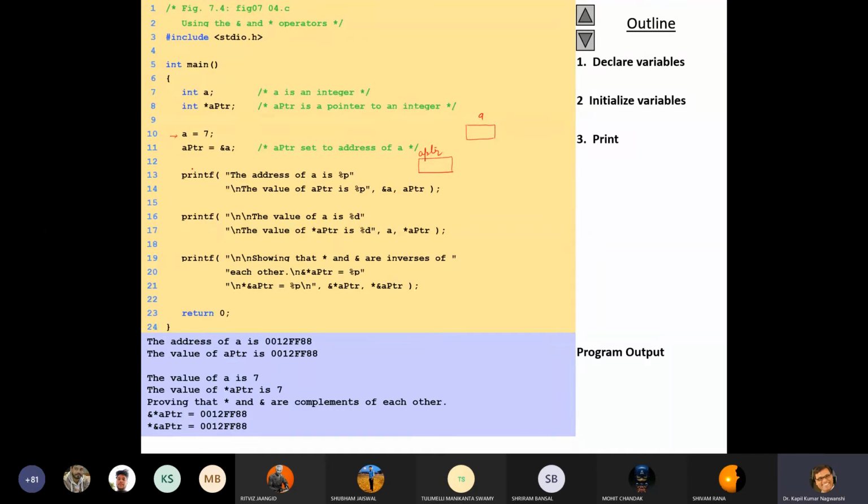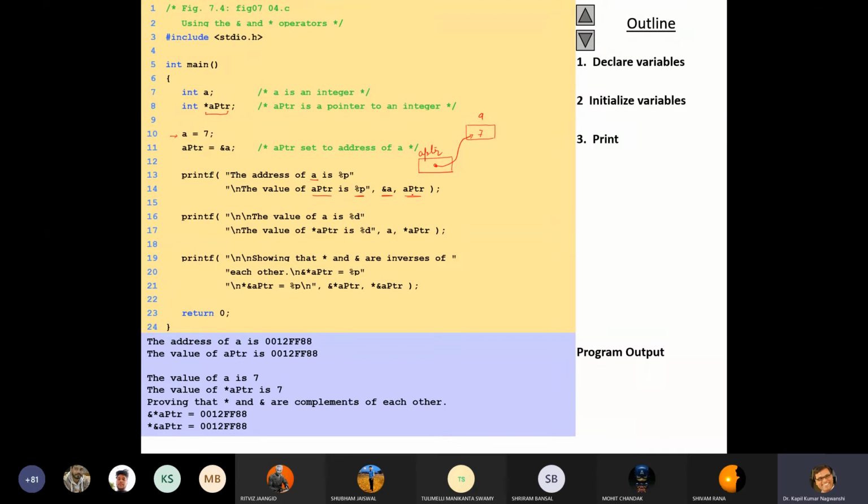Okay. Now with this step, a holds 7 and the pointer aptr equals the address of a. It means it is pointing to 7. Fine. Whenever I use the value of the pointer aptr, this will always print 7. So the address of a is &a. Okay, the address of a is &a. And the value of aptr is aptr.